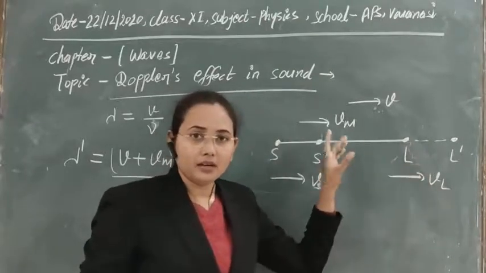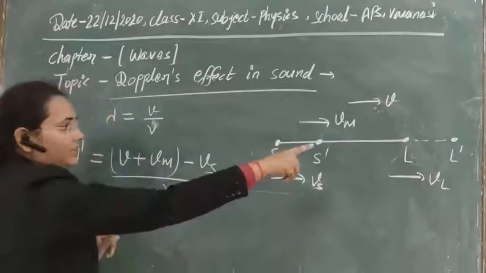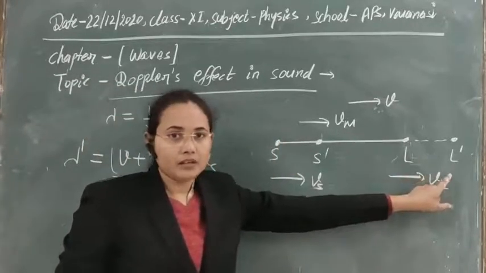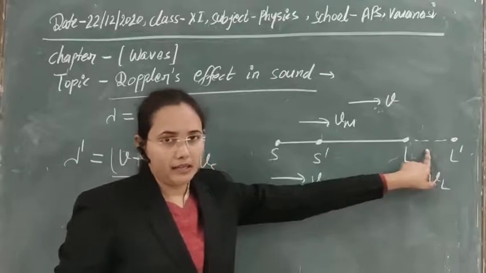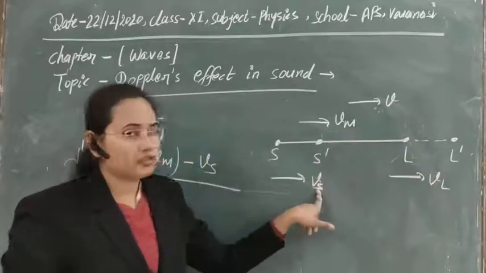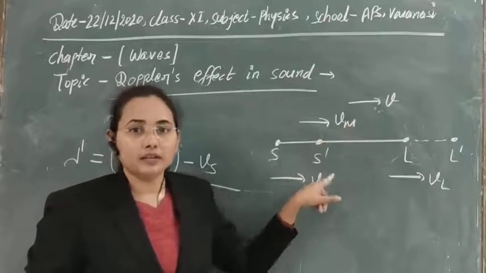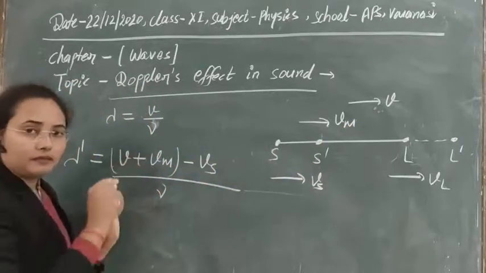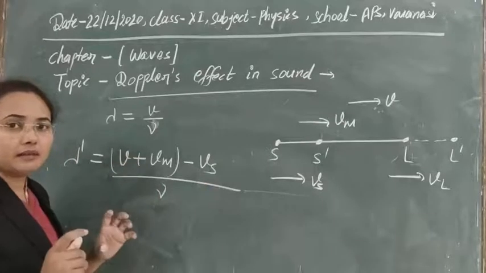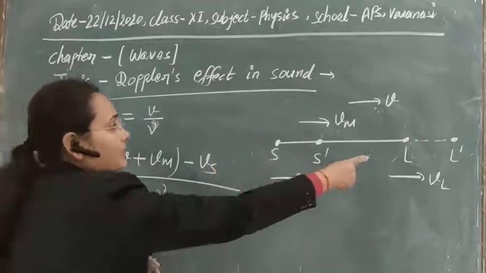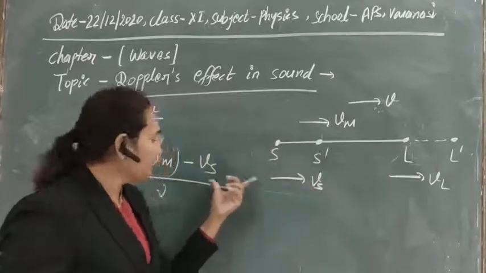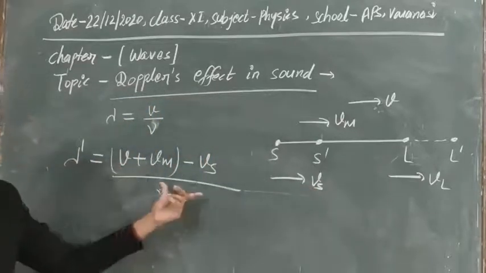In this calculation we have taken that the listener is at rest, at point L. Due to their relative motion, we have calculated the wavelength heard by the listener if it is at rest and the source is moving with some velocity Vs.